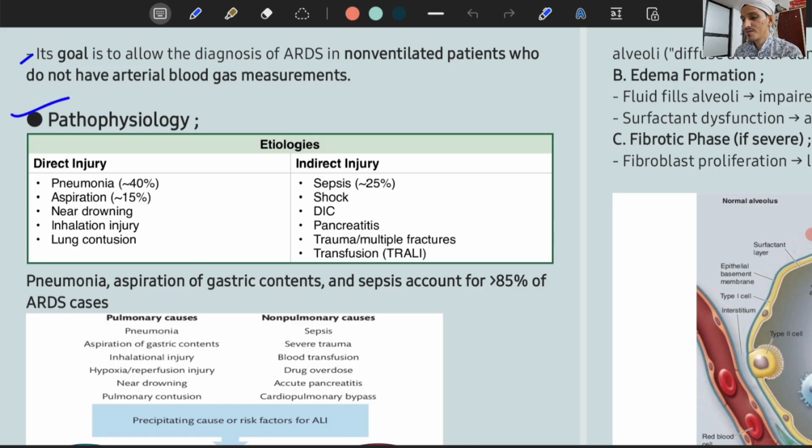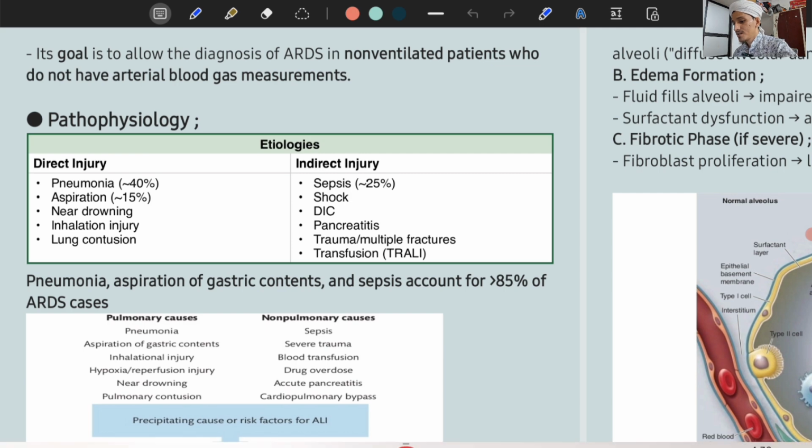So what is the pathophysiology? What are the etiologies of ARDS? It can be a direct injury or indirect injury. Direct injury: pneumonia, aspiration, drowning, inhalation injury like some fire, lung contusion. Indirect injury: sepsis, shock, disseminated intravascular coagulation, pancreatitis, trauma, transfusion associated lung injury, also known as TRALI. So these are the direct and indirect causes of ARDS. Most common among these are these three, as shown in this box also. So pneumonia, aspiration of gastric contents, and sepsis account for more than 85% of ARDS cases.